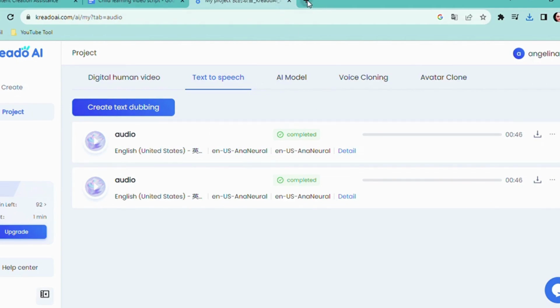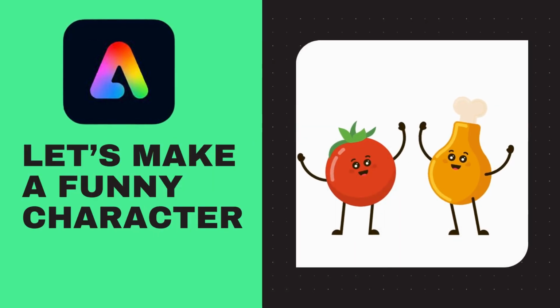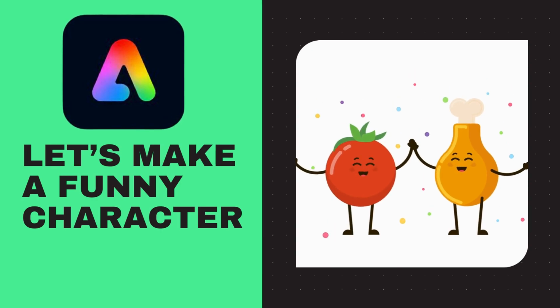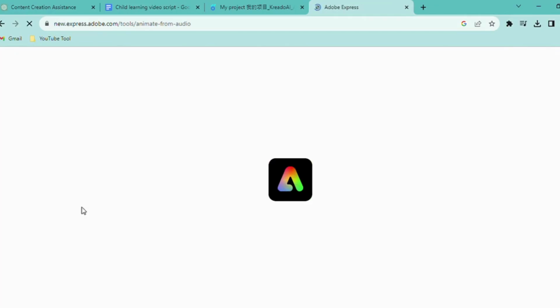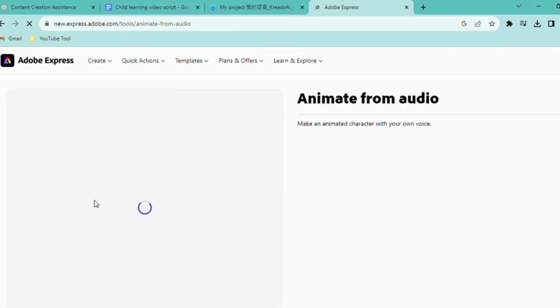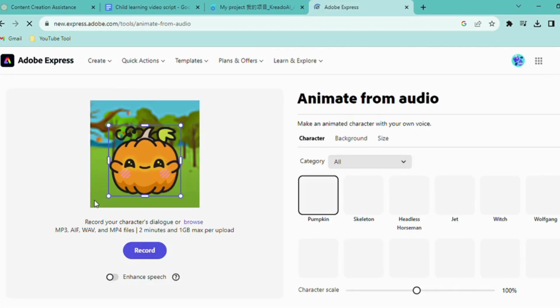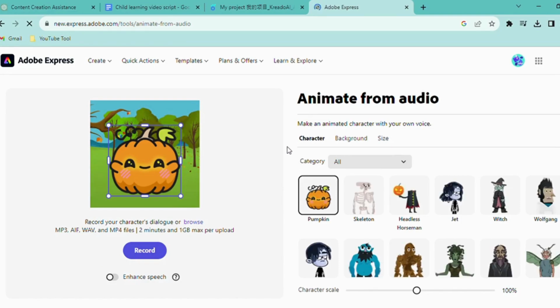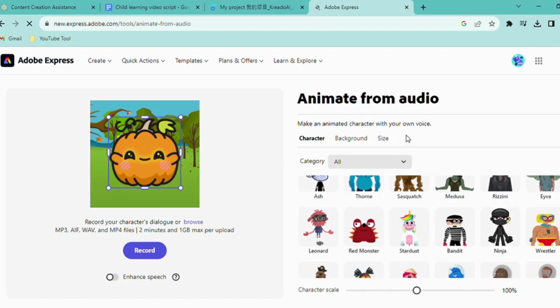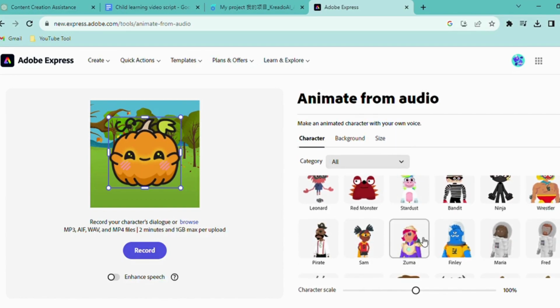Now, as we move forward to our next step, we're about to give life to our script through captivating animation. We'll be using the fantastic Adobe Express, a free AI animation tool that's perfect for our creative journey. Begin by launching Adobe Express, and once inside, click on Make Animation for YouTube. Now, because we're targeting our young learners, it's time to select a funny and engaging character.